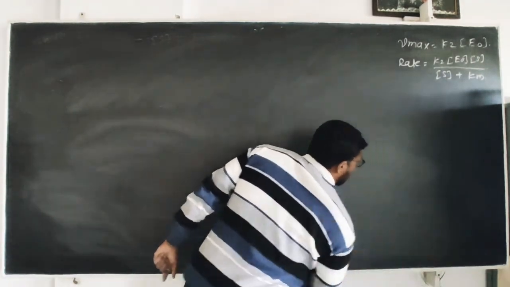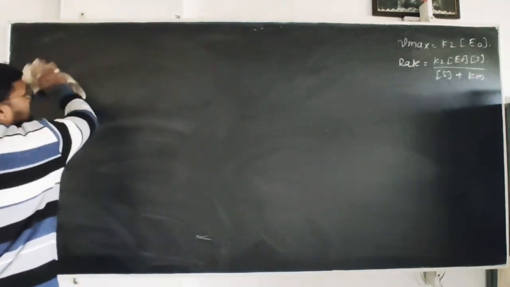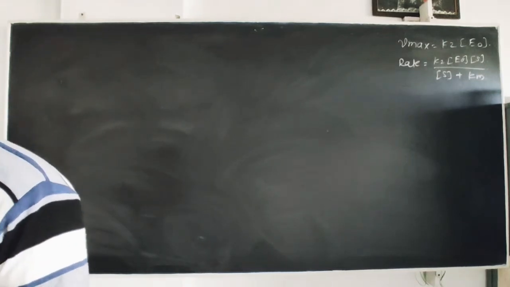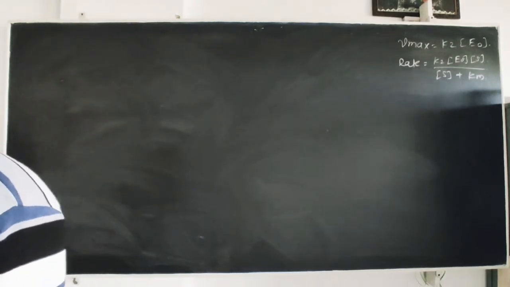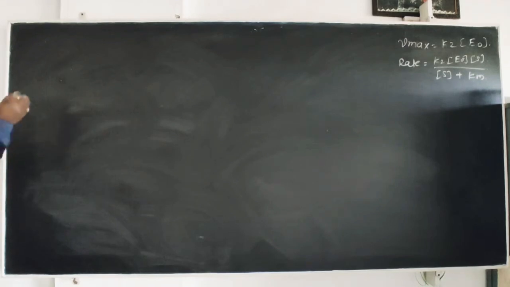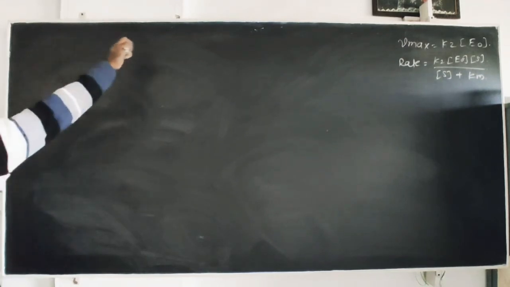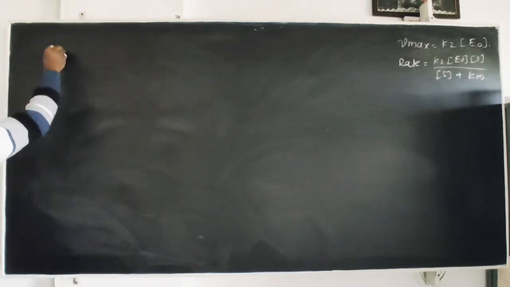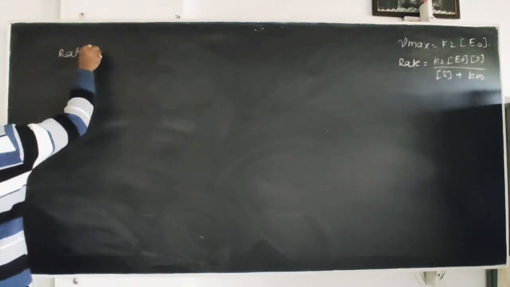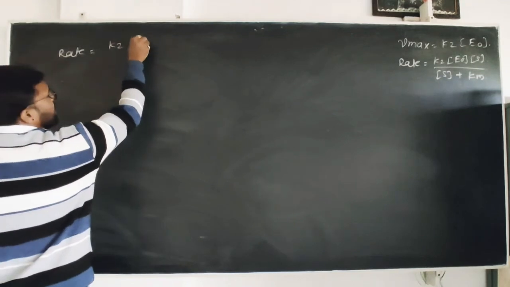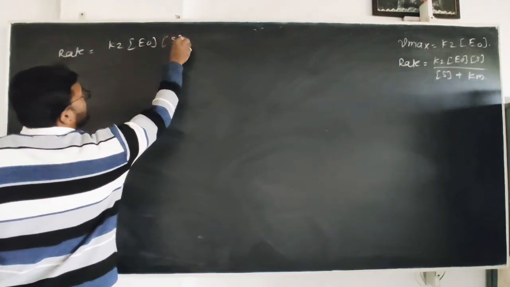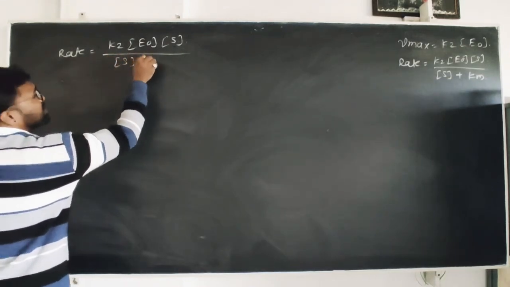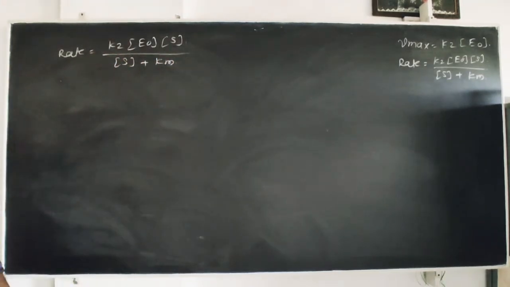Now we want to consider the Lineweaver-Burk plots. These plots are important because they give information about the enzyme catalysis reaction. Let's again consider the Michaelis and Menten equation. Write one sentence here: let's consider once again the Michaelis and Menten equation, which is rate equal to K2 into concentration of enzyme into S, concentration of substrate, divided by concentration of substrate plus the Michaelis and Menten constant.